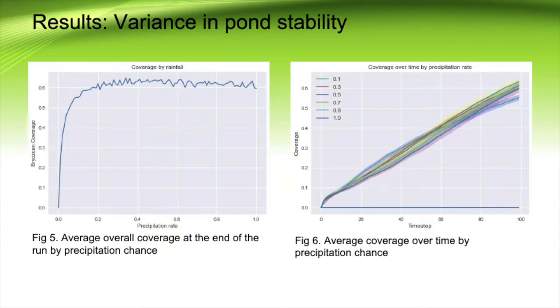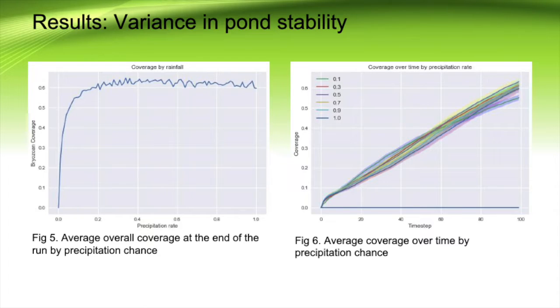Looking at the first set of results for the pond stability tests, we see some interesting things. The first thing of note is that, as can be seen in Figure 5, the total coverage at the end of the run plateaus at a little over 20% precipitation. This is interesting because it shows that there is heavy diminishing returns, likely due to the randomness of our model. Because of the way our ducks move, having more pond cells early on means that ducks are less likely to enter water with bryozoans, and therefore less likely to pick up statoblasts. Figure 6 reinforces this idea.